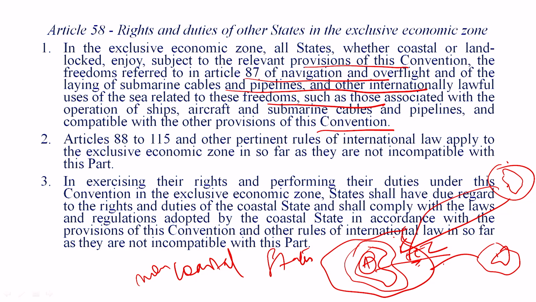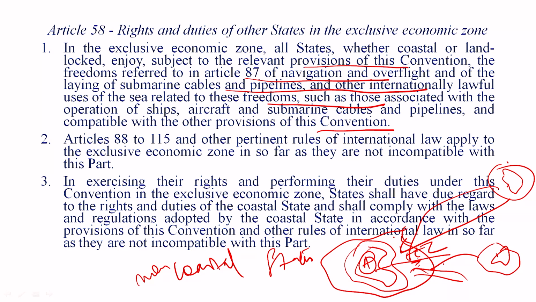Then they can put the submarine cables, okay. Subject to the relevant provisions of this convention, the freedom referred to in Article 87 of navigation and overflight. Overflight is one thing, and then the laying of submarine cables is another kind of right. Then pipelines, okay. Here they can install the pipelines. These are like for oil exploration or the trade of oil. Then there are the laying of submarine cables, pipelines, and other internationally lawful uses of the sea related to these freedoms.